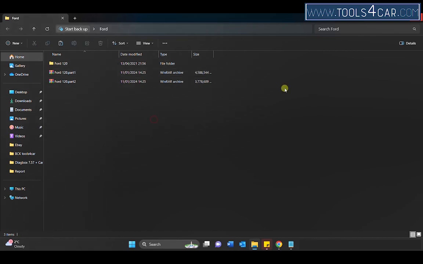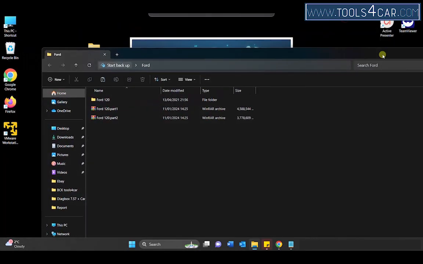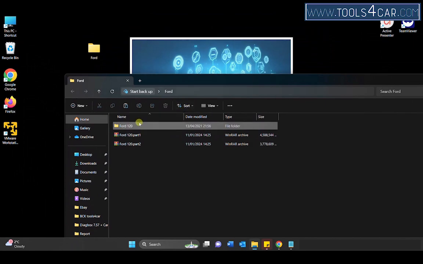When the program is completely extracted, cut the Ford 120 folder and move it to your C drive.